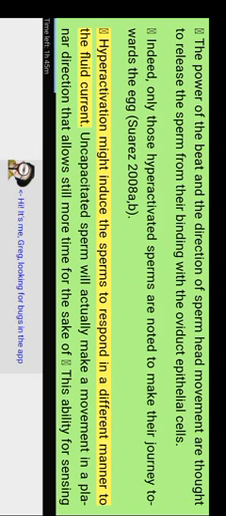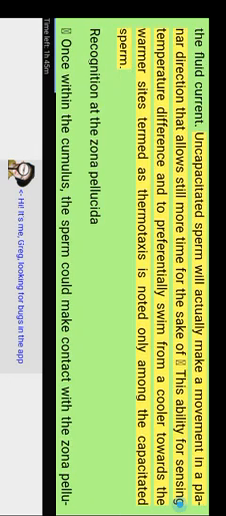Suarez 2008a, b. Hyperactivation might induce the sperm to respond in a different manner to the fluid current. Uncapacitated sperm will make a movement in a planar direction that allows more time for sensing temperature differences and to preferentially swim from a cooler toward a warmer site. Thermotaxis is noted only among the capacitated sperm.